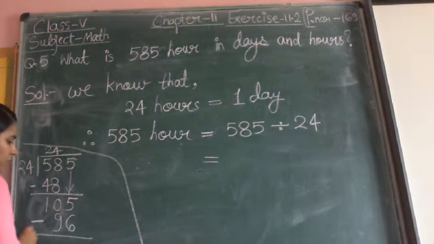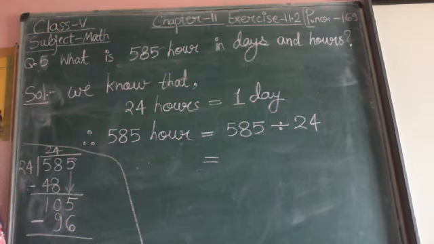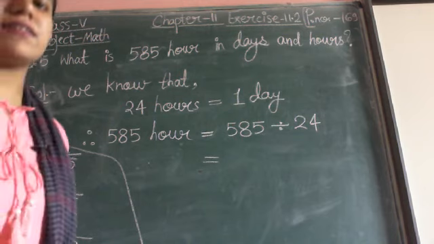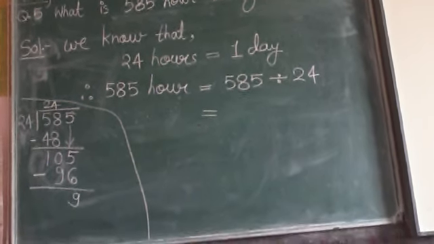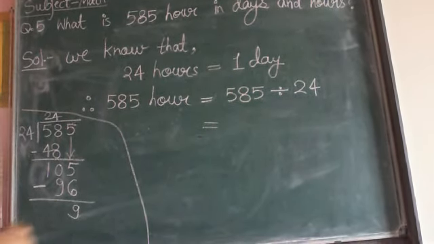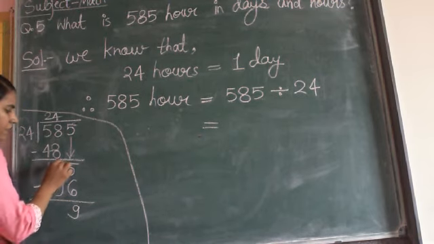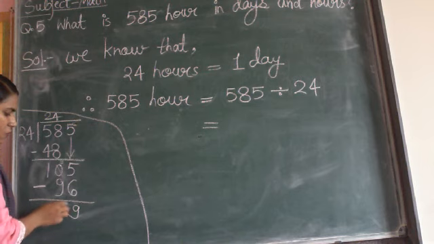Now subtract both the numbers. 5 minus 6 is not possible, so we will take one borrow from here. It becomes 15. 15 minus 6 will give 9 as result. Now what is left here? 9 is left. 9 minus 9 is 0.